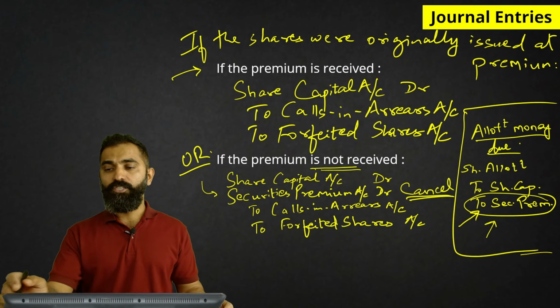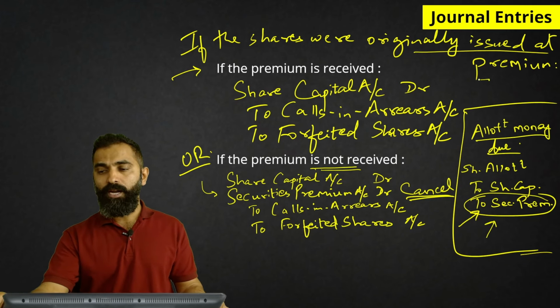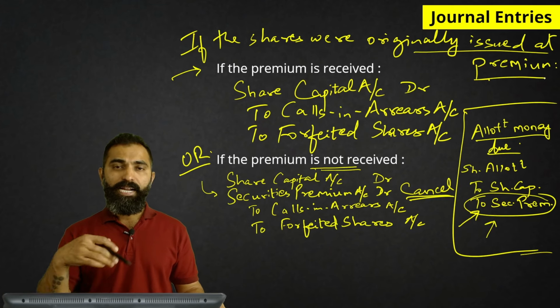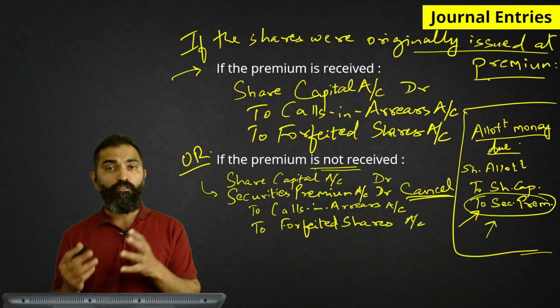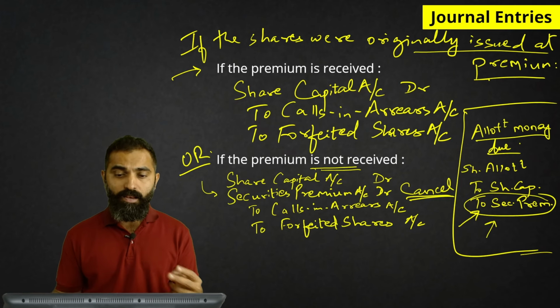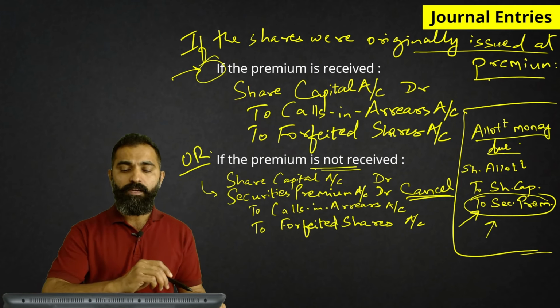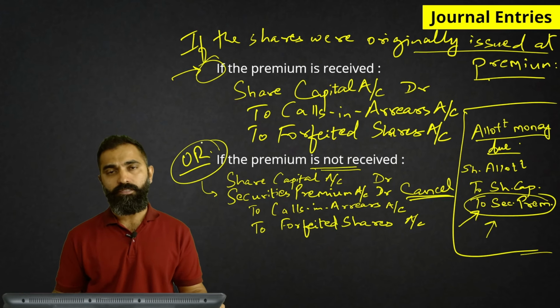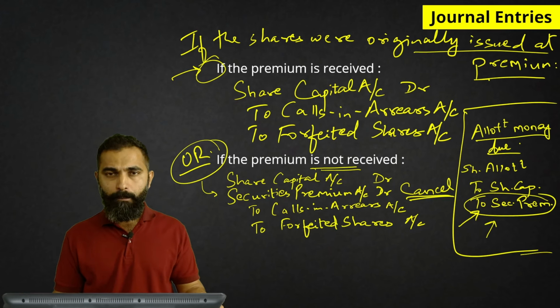So when your shares were originally issued at premium and later on these shares are being forfeited, there are going to be two possibilities. One, if the premium is received, and two, if the premium is not received. Okay? Everyone?